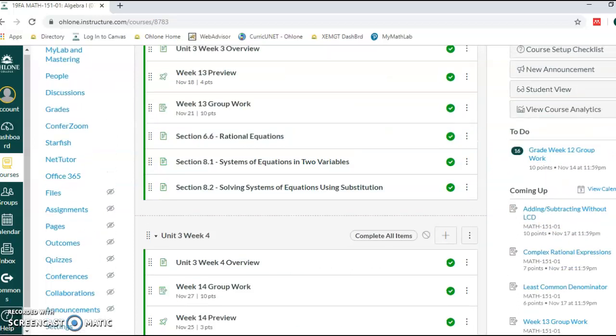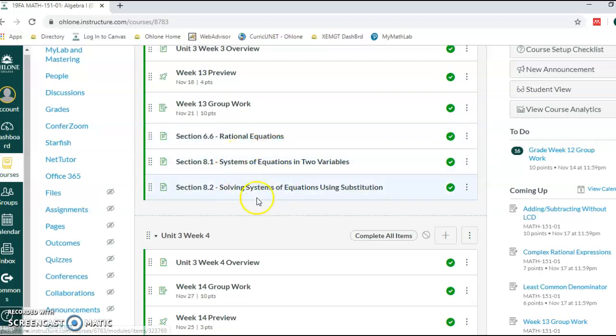This week, you're going to do a couple of different things. You're going to finish up the chapter on rational expressions. This is rational equations. Take the time to learn how to solve these. There are some easy ways to do it and some hard ways to do it. And so I would like everybody to do it the easy way. Just make sure you're aware of what values the variable cannot take on, or it will cause the expressions to be undefined. Right, those are called extraneous solutions, and you need to find them.